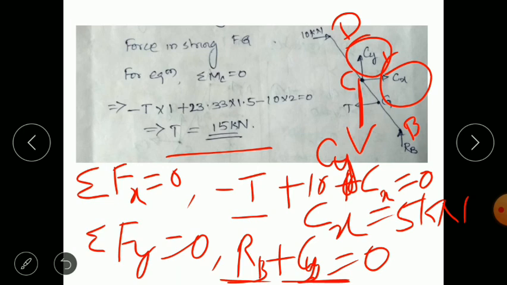Okay, so thank you all. In the next topic, I am going to cover cables, which is the third topic in the analysis of trusses. Okay, so thank you all.